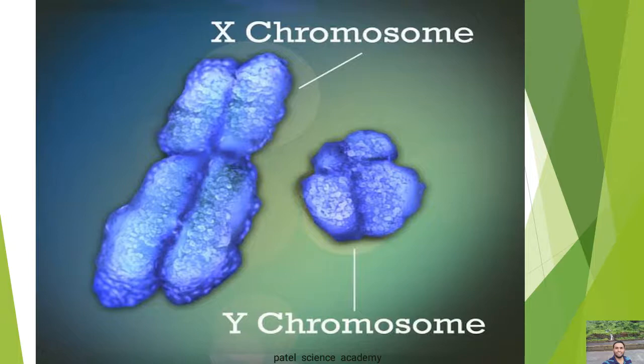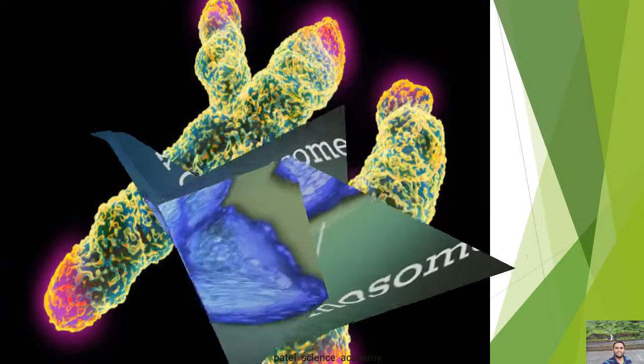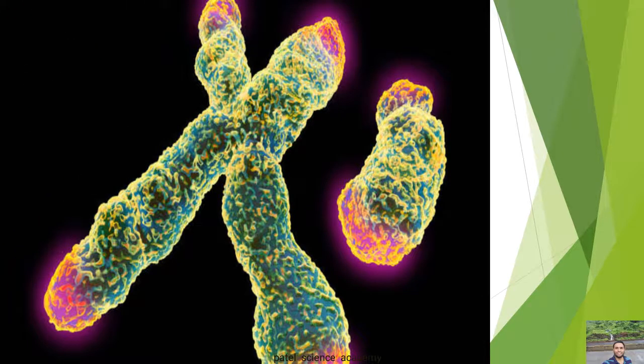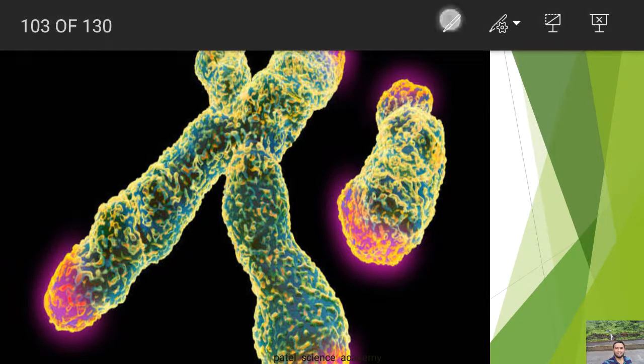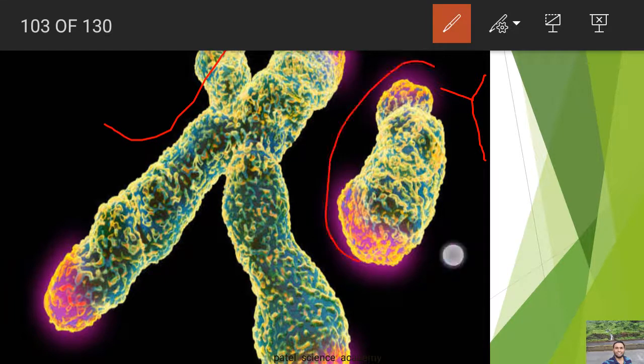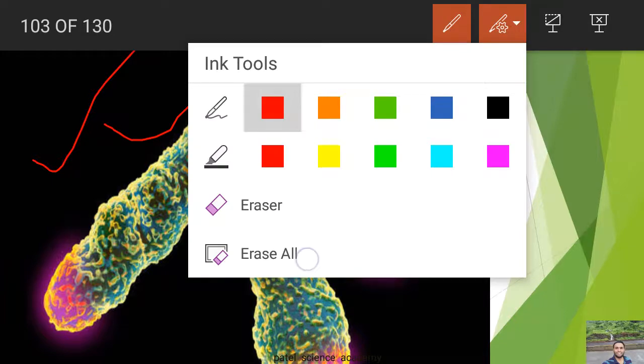So these are the two sex chromosomes, one is X and the other is Y. X is always greater in length than the Y chromosome. You can observe here, this is the X chromosome and this is the Y chromosome. One more time, you will be able to identify which one is X and which one is Y. Dear students, the Y chromosome is always smaller, and the X chromosome is always greater or longer in size or length.